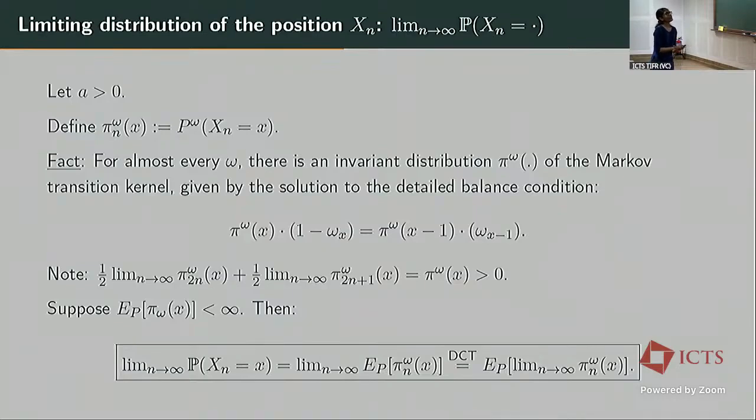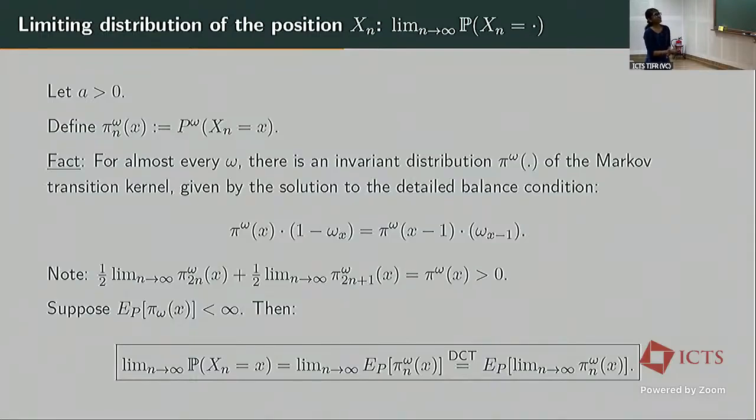So let's fix some a greater than 0, and I'll denote by pi_n^omega(x) the probability that the walk is at x at time n under the environment omega. Now, for almost every omega, we can show that there is an invariant distribution pi^omega(x),